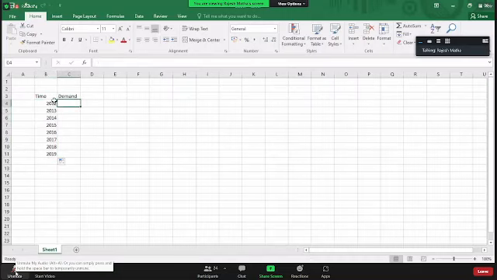Respective demand is 56, 56, 55, 51, 47. Are you all getting the file ready? 42, 38, 35, 32. So this is the data given to you.